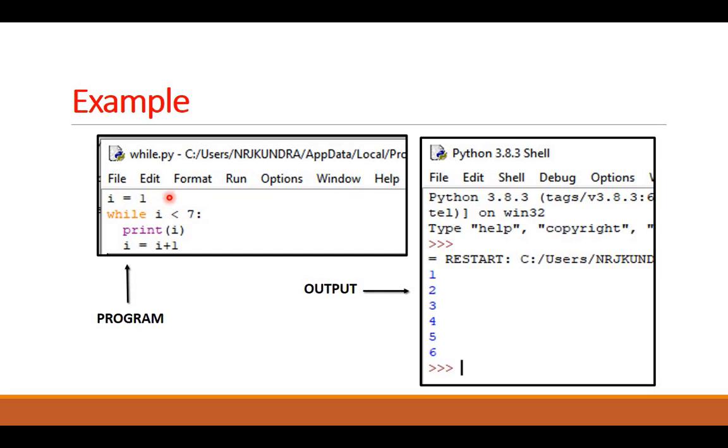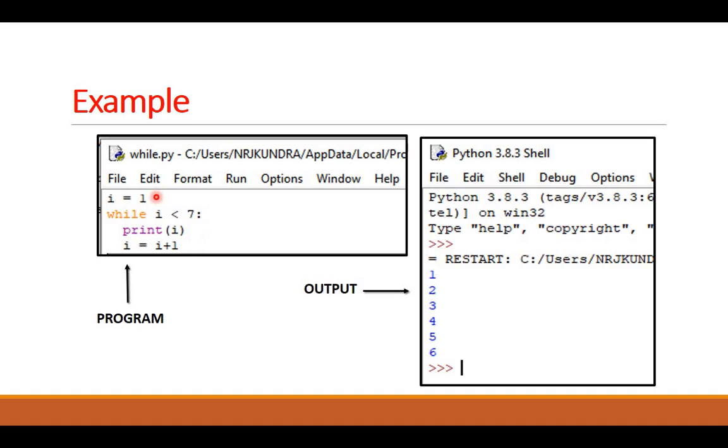Same program, to display numbers from 1 to 6. You have seen how I did it for loop with list and range. But in while it is something else. First we need to initialize I equals to 1. Then the condition will be I less than 7, because we have to go till 6. Then print I, and then increase the value.